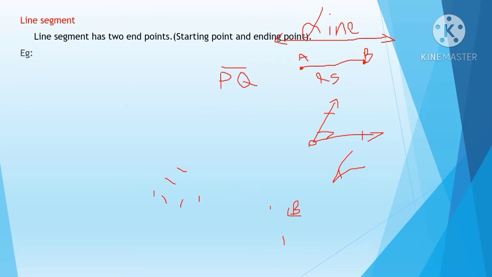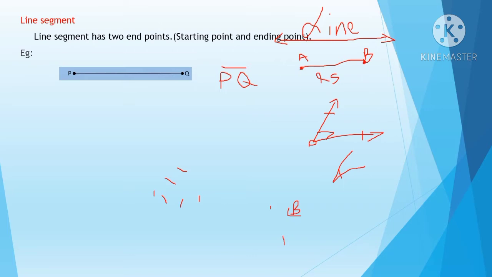Example, look here, a line segment PQ. It may be, for example, 6 centimeter or 5 centimeter. P is the starting point and Q is the ending point. So we'll represent a line segment like this, PQ. Sometimes they won't write it in a sentence. They'll draw a line above PQ, one bar line.